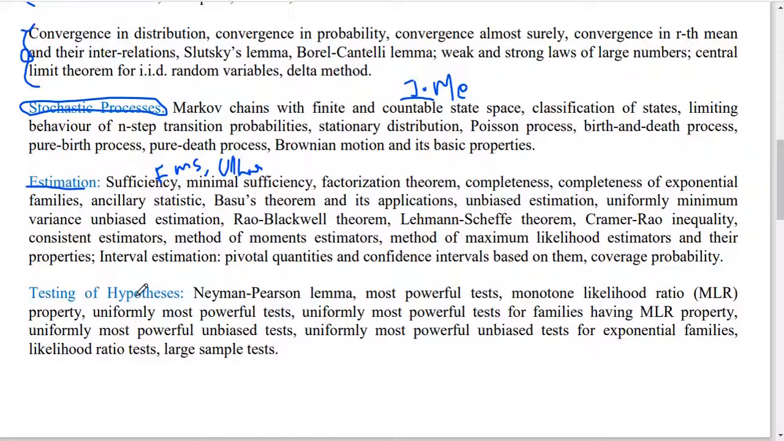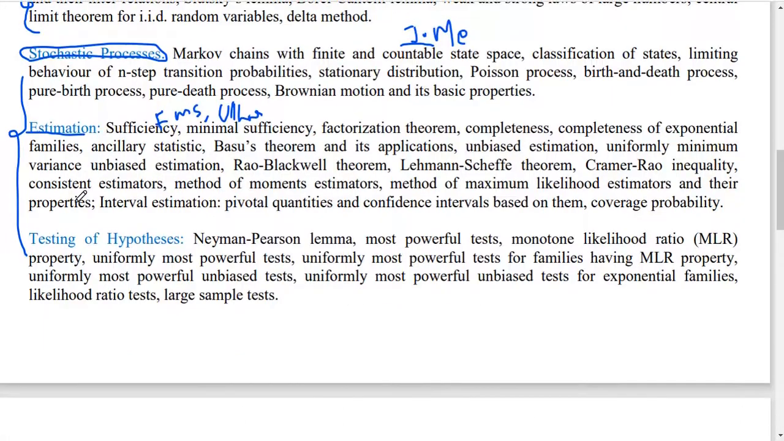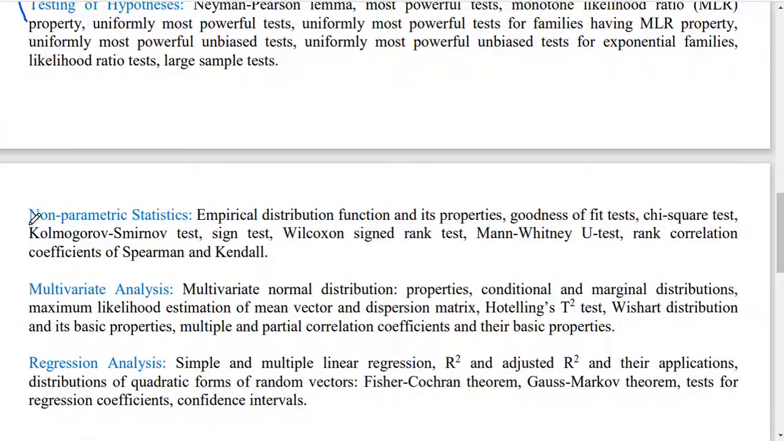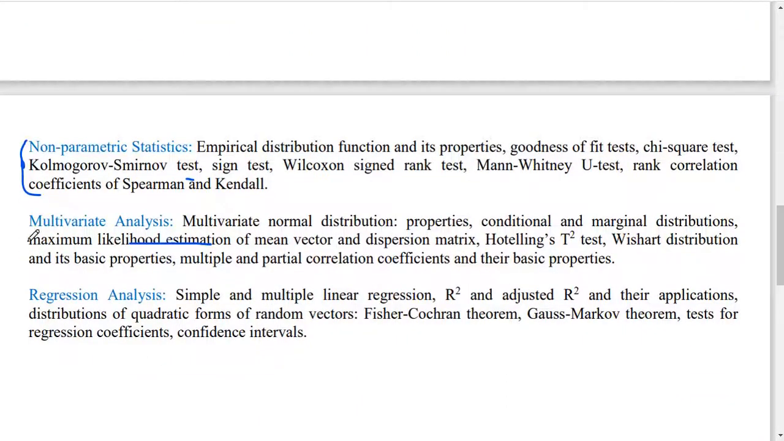Then we have testing of hypothesis. These three topics are most important. Multivariate also, stochastic process, and estimation and testing of hypothesis have good weightage. Then we have non-parametric. One or two questions will come from non-parametric. It has less weightage, but very simple topics: how to find the empirical distribution and its properties, goodness of fit test, chi-square test, Kolmogorov-Smirnov. All test procedures are almost similar, with just some modifications.